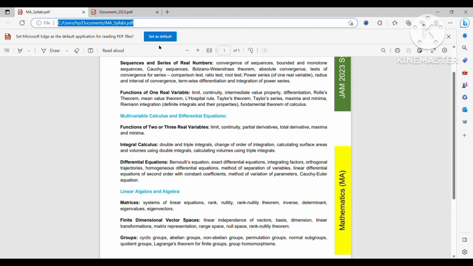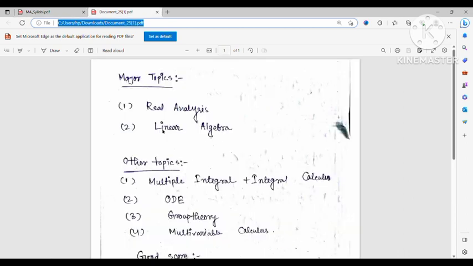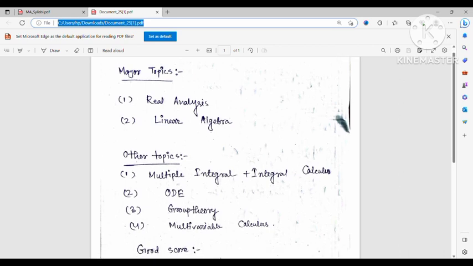Okay, so these are the major topics and these are the minor topics. I already discussed all these things. And for integral calculus, I already suggested Shambhidna publications books. You can also read other books, or you can follow other books.